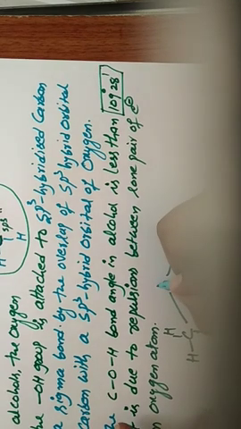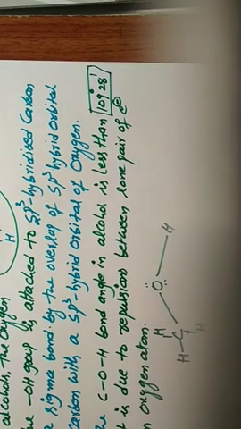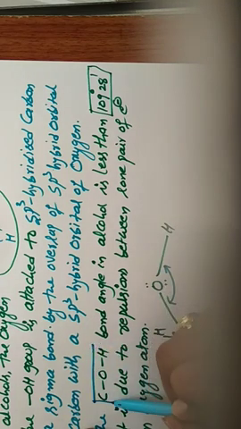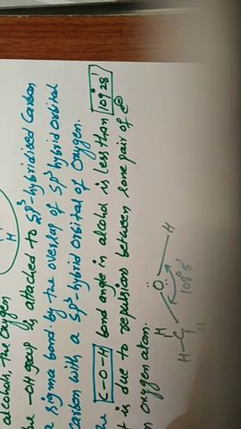Oxygen has two lone pairs. The C-O-H bond angle is sp3 hybridization, yet it is less than 109 degrees 28 minutes because of the repulsion between these two lone pairs, so the bond angle is 108 degrees 5 minutes.